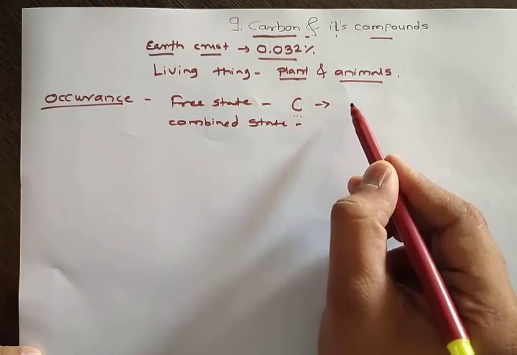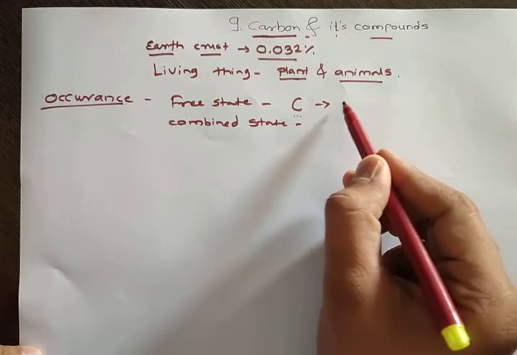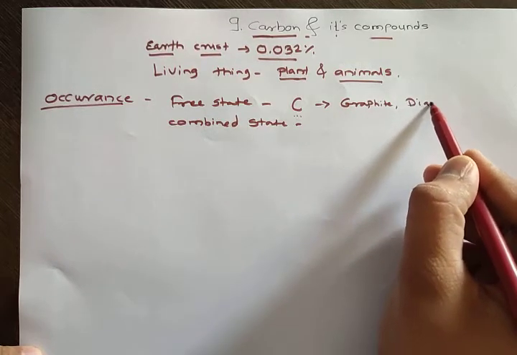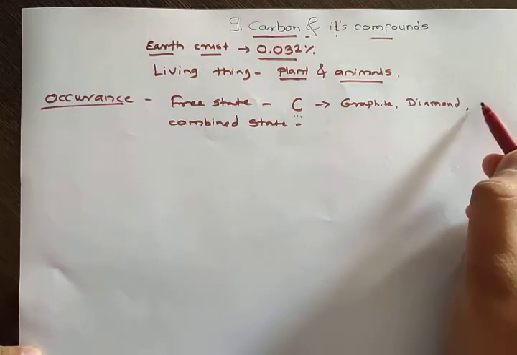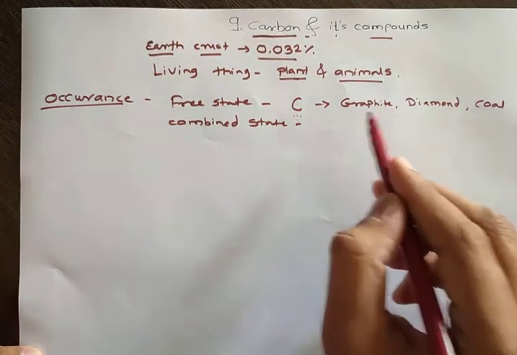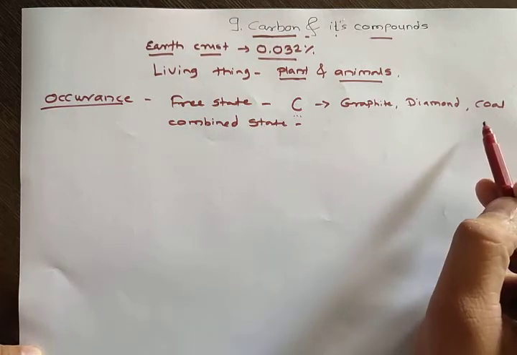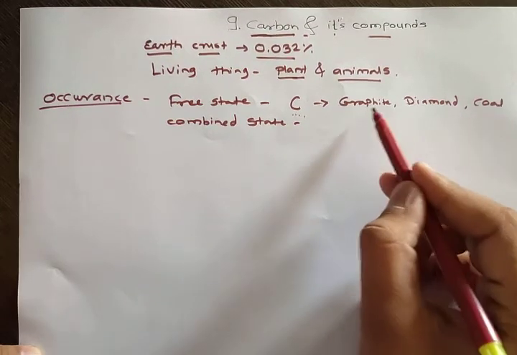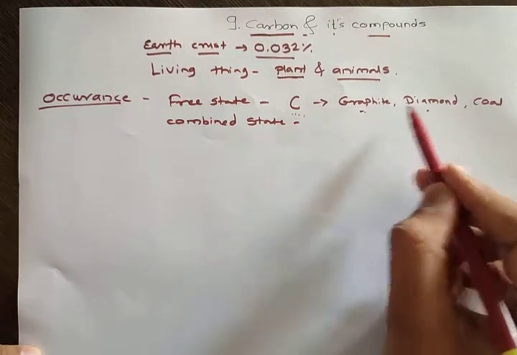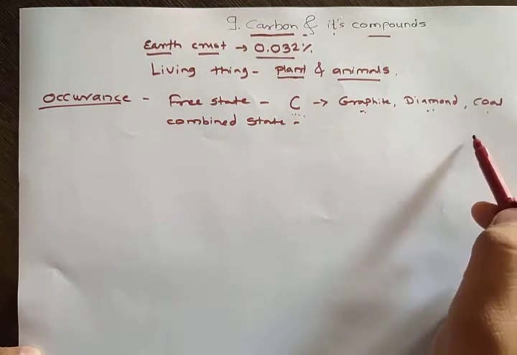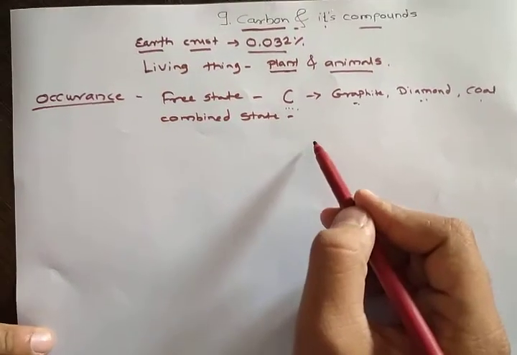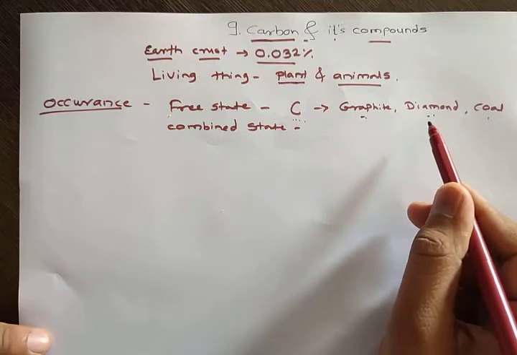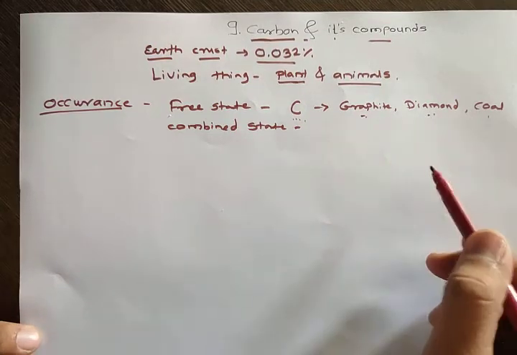The very first example is graphite, then diamond, graphite, diamond, all of you know, then coal also. These three substances consist of only carbon and there is no second element present in them. We will study graphite, diamond and coal again further in this chapter, in detail. So these are the three forms of carbon which are present in the free state.